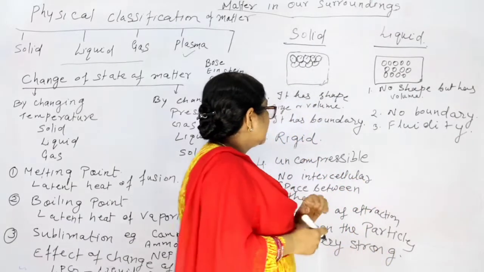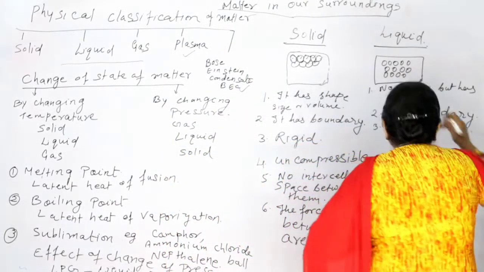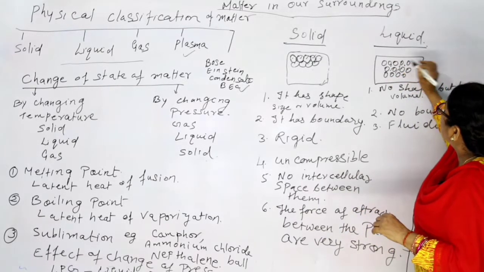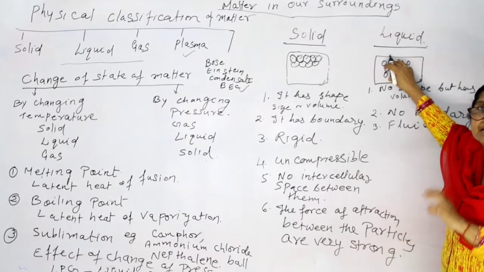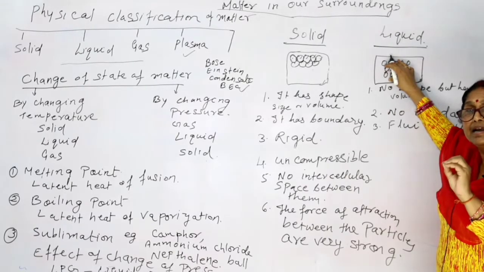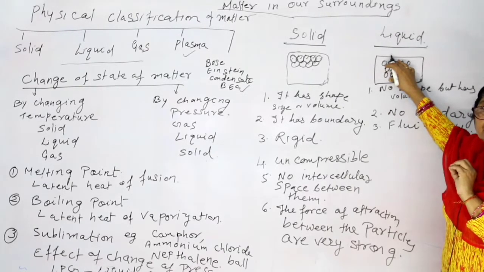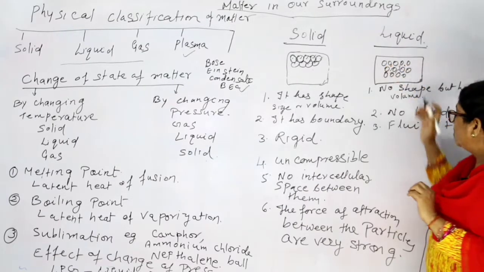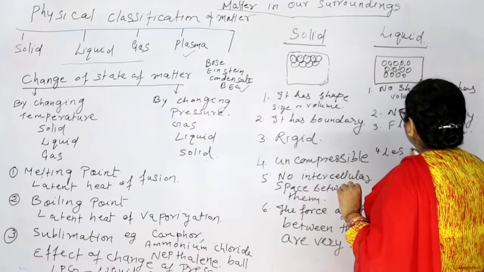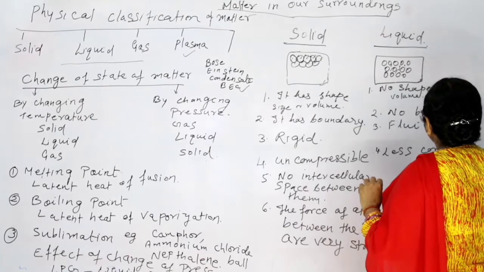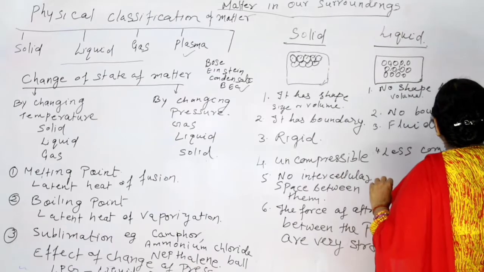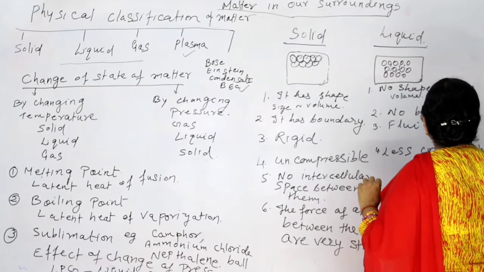Now see the water, because here you can see there is a little bit of space between the particles. So you can compress it a little bit. Very little compression can be done here. Is it clear? So, fourth one, less compressibility.